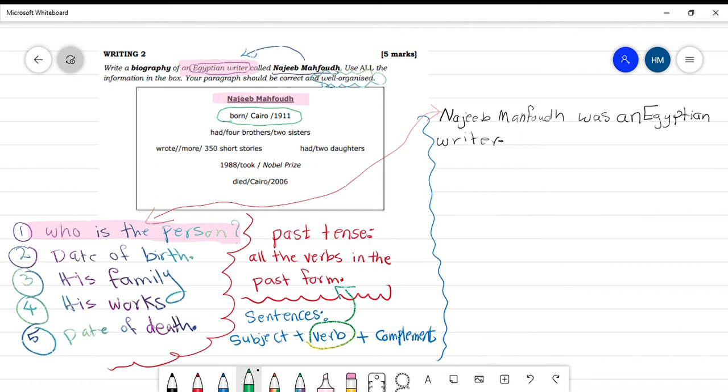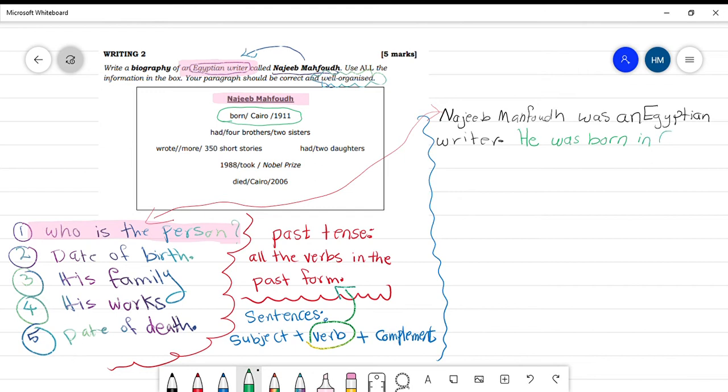Don't forget that the sentence must start with the subject. What is the subject? The subject is he. What is the verb? Born alone? No, it must be he was born. He was born. Where, my students?